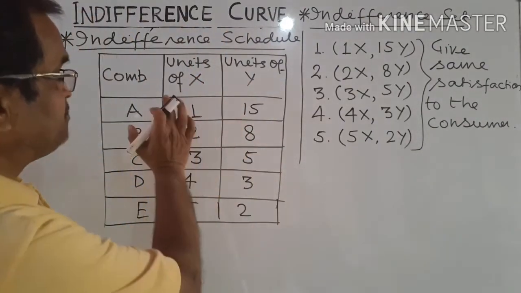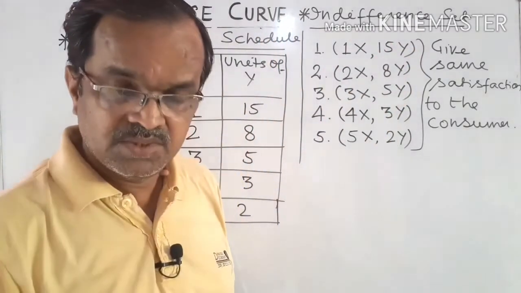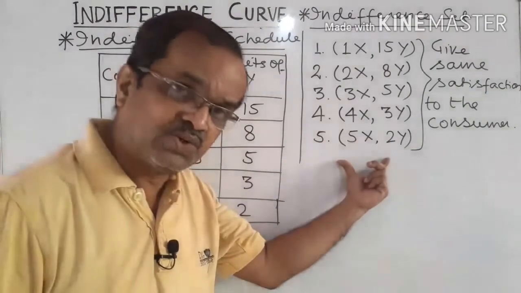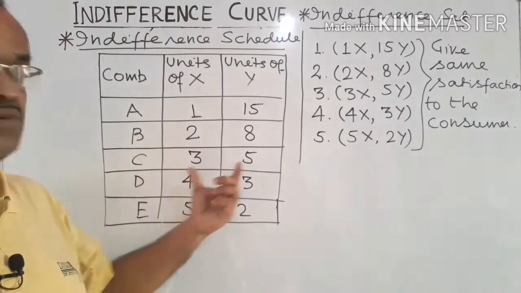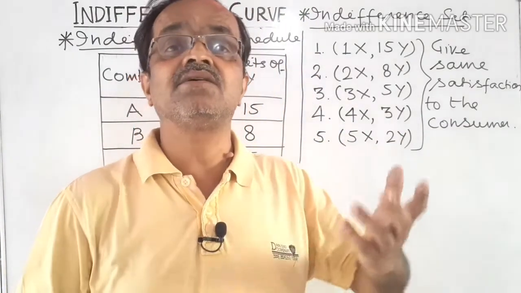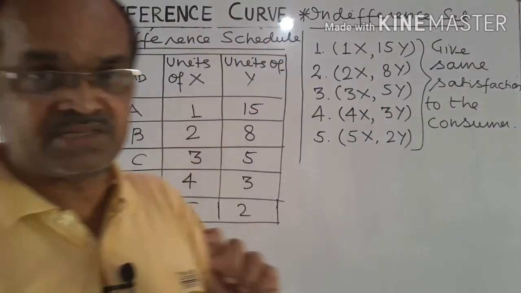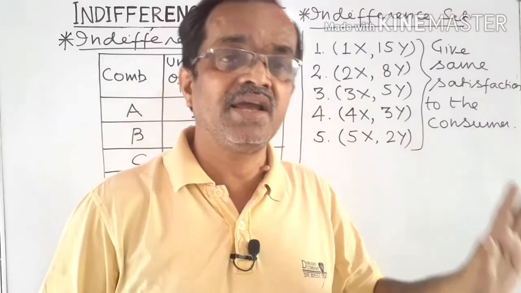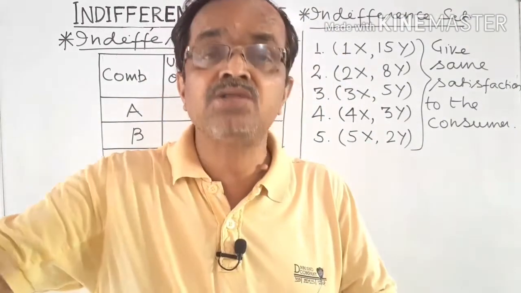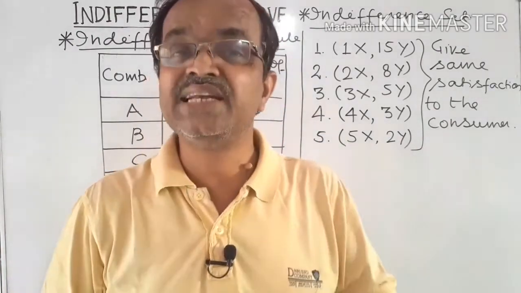Now if we plot this indifference schedule or indifference set on a graph paper, then we get a curved line. We get 5 distinct points whenever we plot it on a graph paper, and after joining all those points we get a curved line, and that line is called the indifference curve.